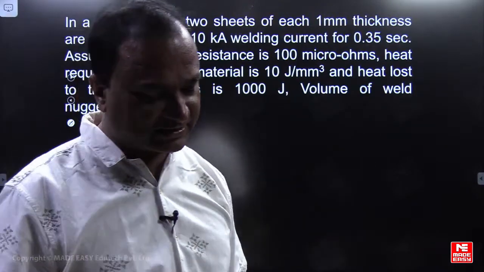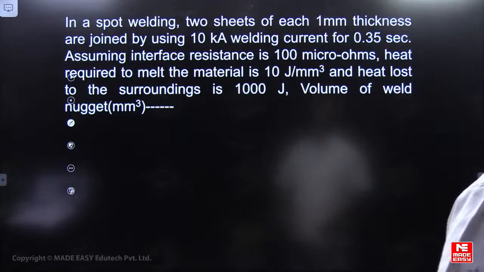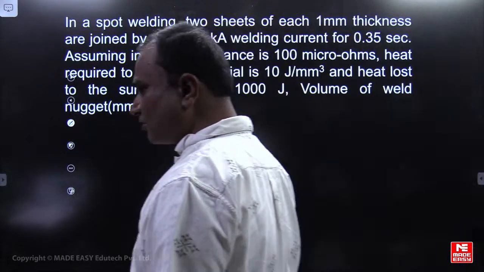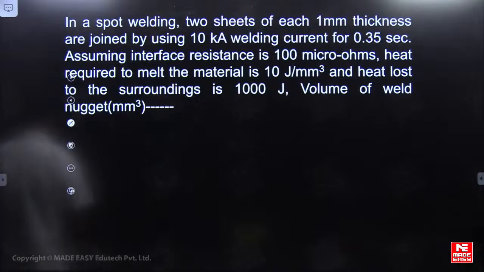Now please check this question, friends. In spot welding, two sheets each of 1 mm thickness are joined by using 10 kA welding current for 0.35 seconds. Assuming interface resistance is 100 micro ohm, heat required to melt the metal is 10 joules per mm cube and heat loss to the surroundings is 1000 joules. Volume of the weld nugget is how much?